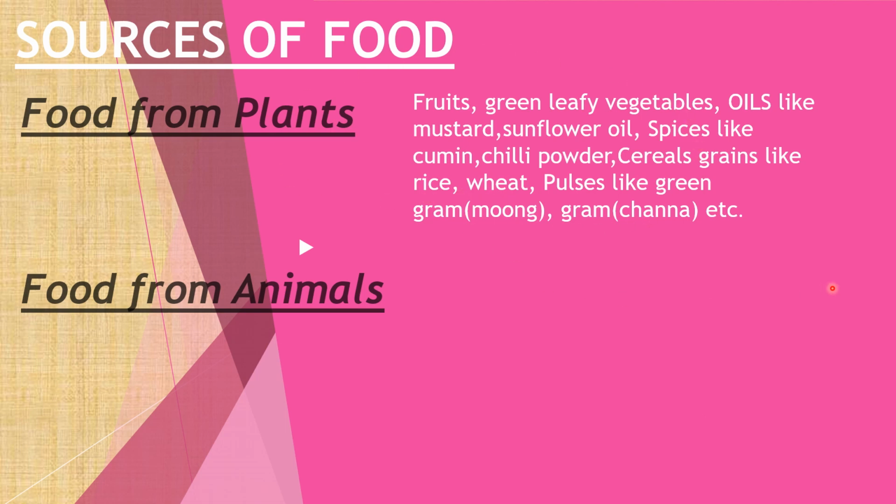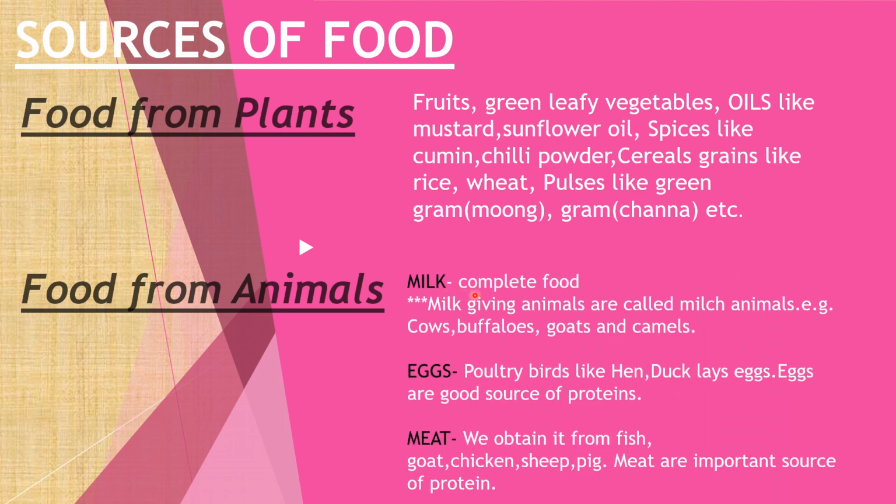Now there are some foods we obtain from animals, like milk. Milk is a complete food. Milk giving animals are known as milch animals. For example, cows and buffaloes are the two important milch animals. Other milch animals are goats and camels. They also provide milk to us.